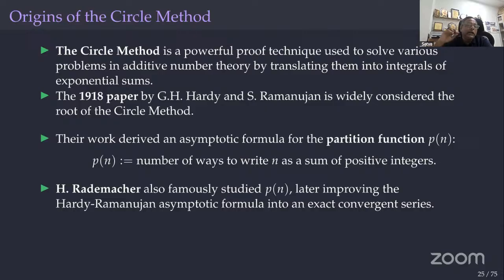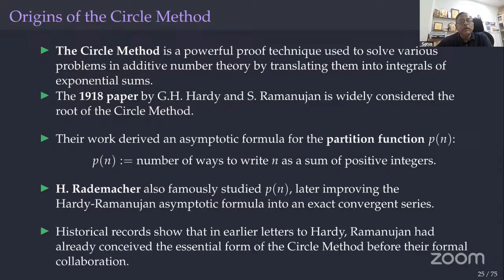What Rademacher did is that there was a small problem in Hardy and Ramanujan. They got some series S(m, n) that is an approximation to p of n, but that diverges when m goes to infinity. Rademacher modified that a little bit and got a convergent series. Okay, but I'm not going into details. If somebody is interested, they can see Suryaramana's video; that will give more clarity on that.